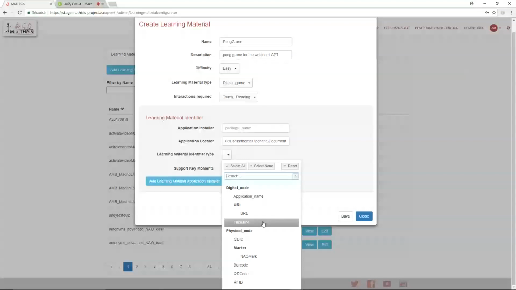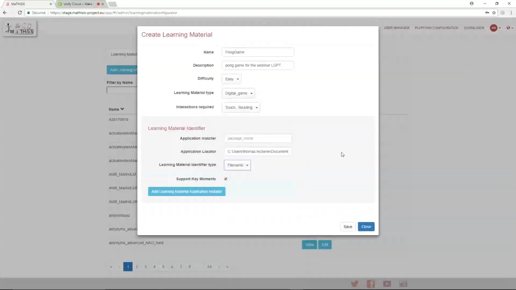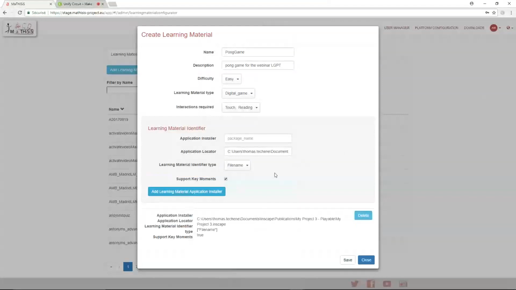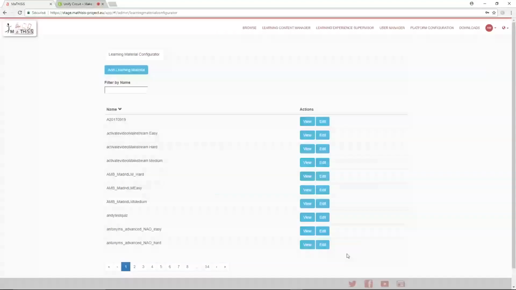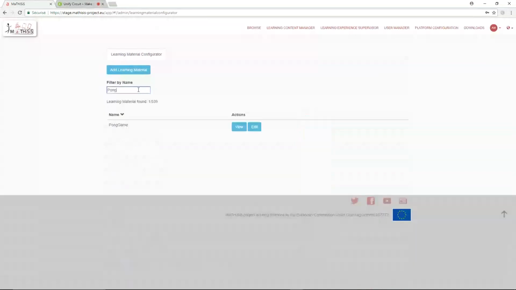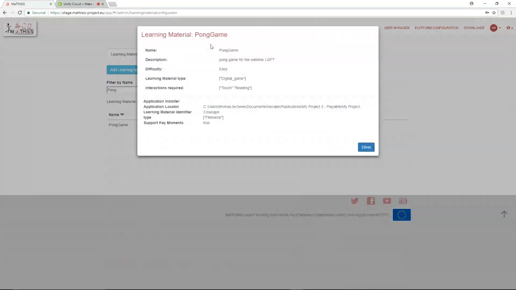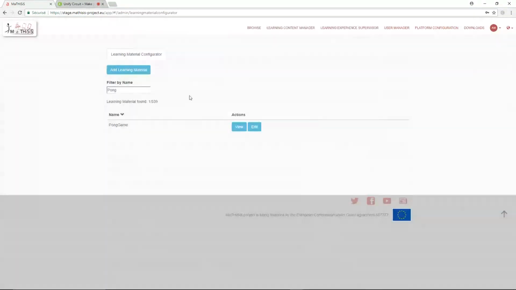Okay. Now, in our case, everything is set up, so we just need to click on this final button, Add Learning Material Application Installer, and this is okay. Now we're going to save our Pong game learning material. And now this is it. The learning material is known by the platform. So if you like, you can search for it in the list. As you can see, we have our game right here. You can see the different fields we have informed earlier. And this is all for this step.